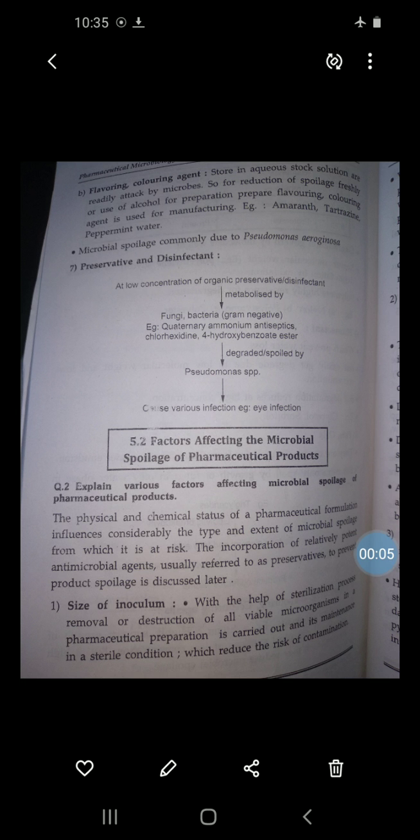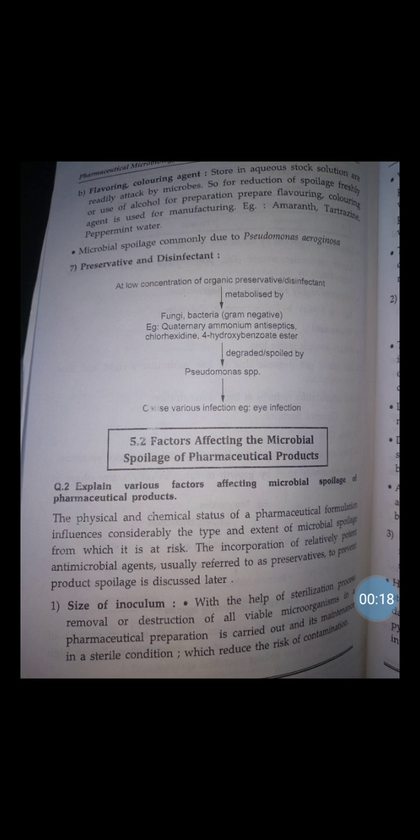In the last lecture, I discussed spoilage and the different types of spoilage. Today, we will see the next point of our syllabus, that is factors affecting the microbial spoilage of pharmaceutical products. Generally, a question asked in examination is, explain the various factors affecting the microbial spoilage of pharmaceutical products.